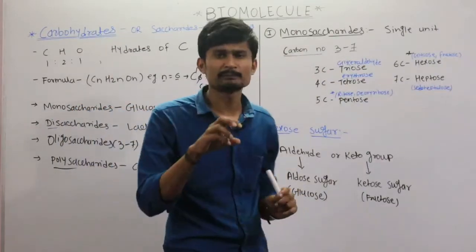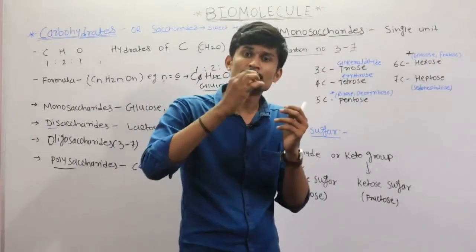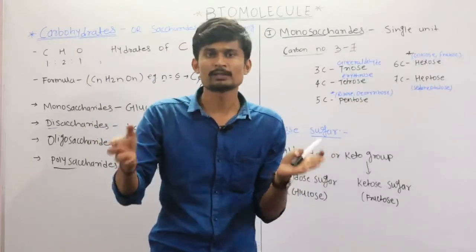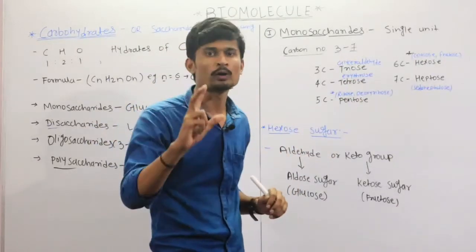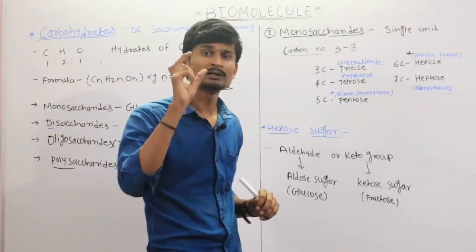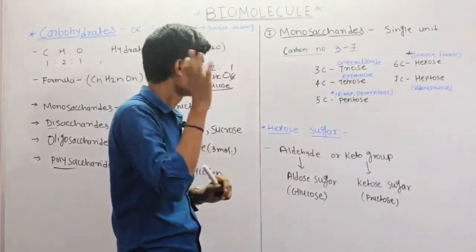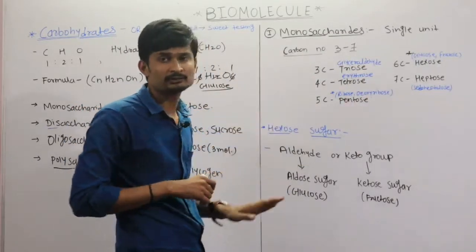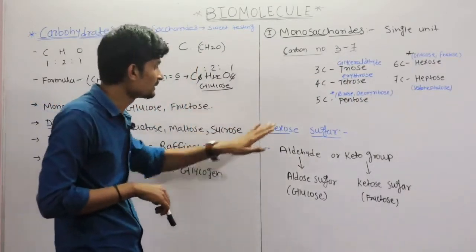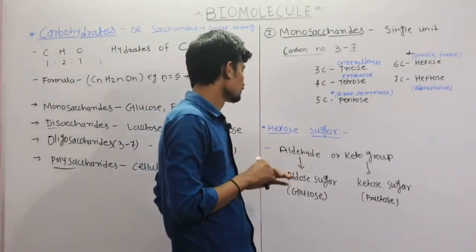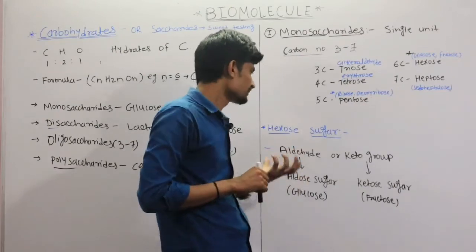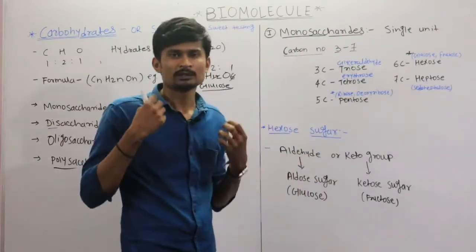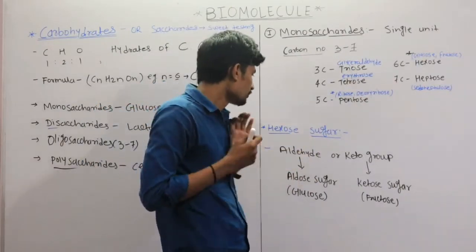Monosaccharide means made up of only a single unit. The number of carbons is different, 3 to 7, but the molecule is a single one, okay. That is why they are monosaccharides. The next topic is the hexose sugar. Hexose sugars are also of two types.